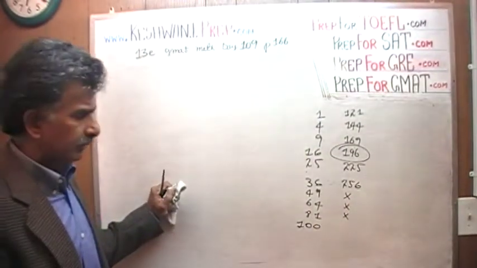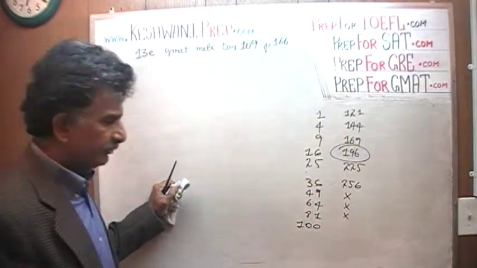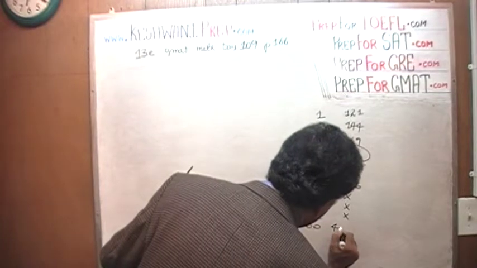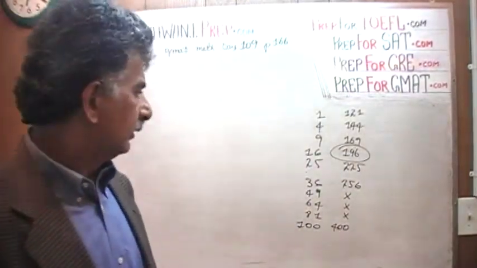You don't have to memorize them. Don't worry about them. And finally, you have to know your 20 squared, which is 400, because 2 times 2 is 4, and you have 2 zeros at the end. That's it.